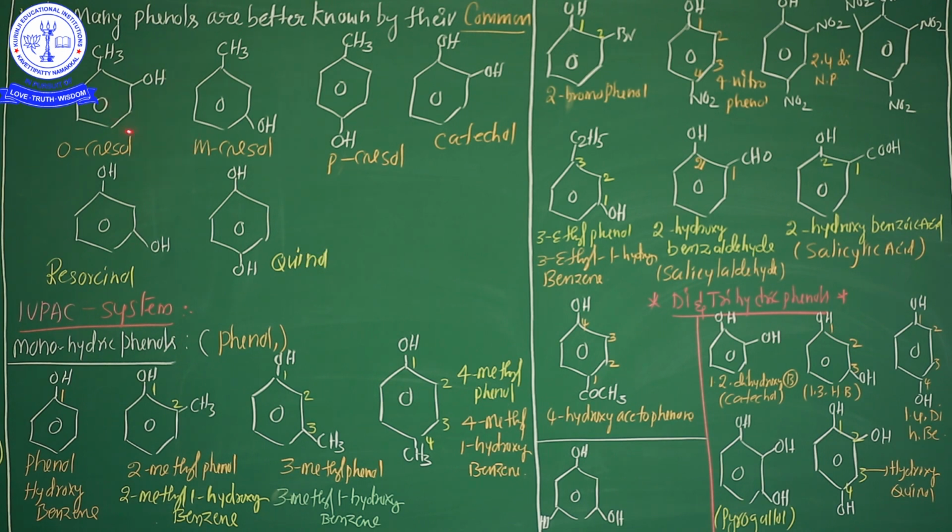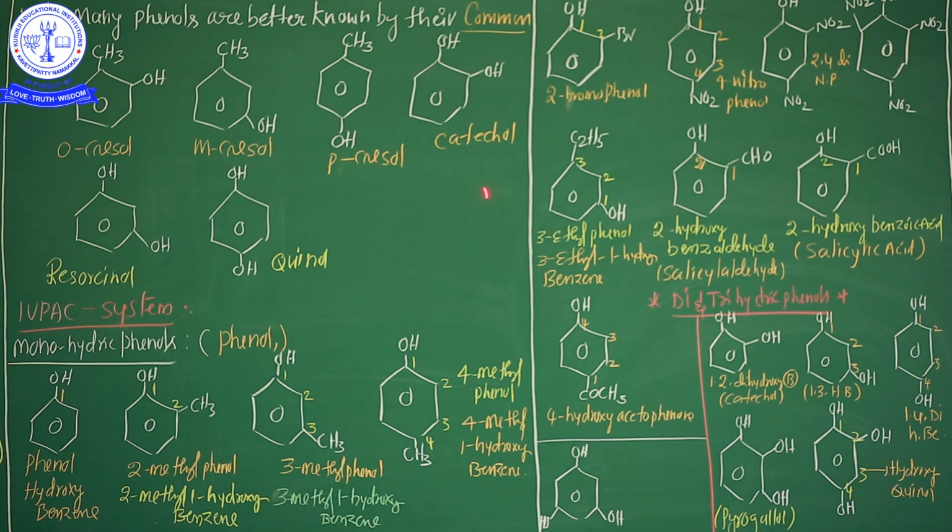Cresol means a phenol compound containing a methyl group. So in O-cresol, the methyl group is in the ortho position; here the methyl group is in the meta position. Don't be confused. In this case, see here, the OH group is at the top, but the structure changes here. Whenever an OH group is there, you consider it as the first place. So the remaining second one is ortho, meta, and the opposite is para. So don't be confused: orthocresol, metacresol and paracresol.